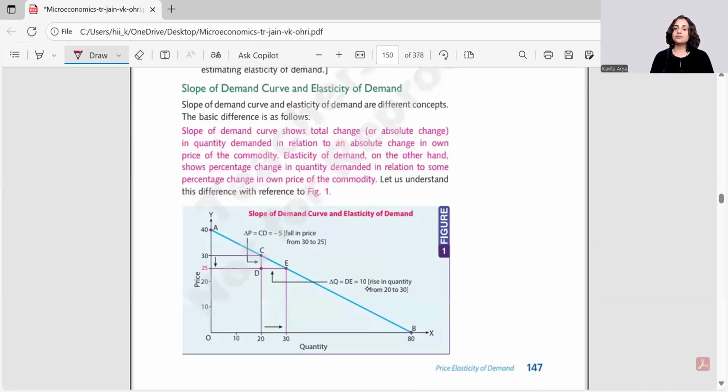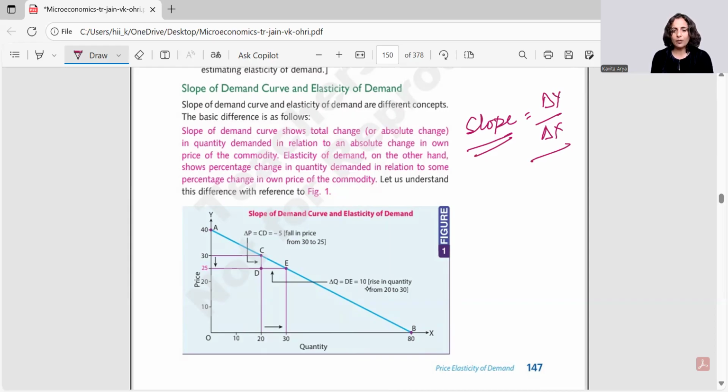Then we have the term slope of demand curve and elasticity of demand curve. Slope, we have already read it before in the previous chapters. What do you mean by the term slope? You just go by the simple, traditional, and universal formula. Slope is change on y-axis with respect to change on x-axis. That's it. It's applicable anywhere on any sort of curve.